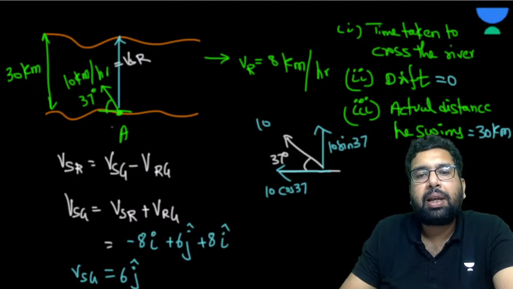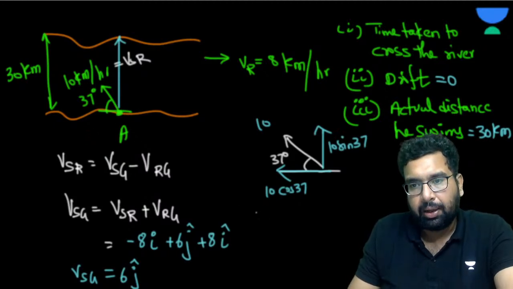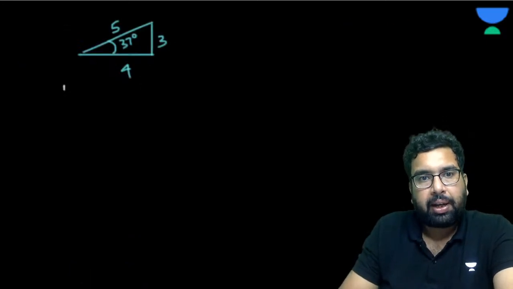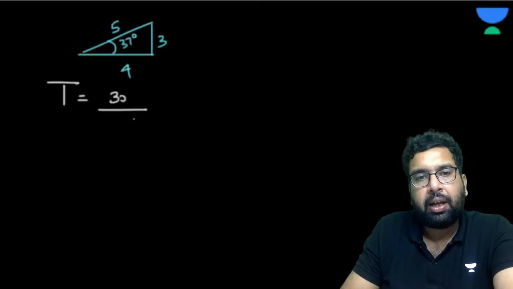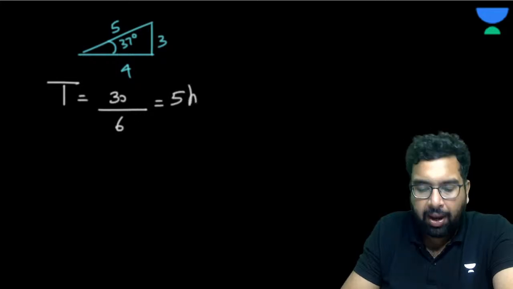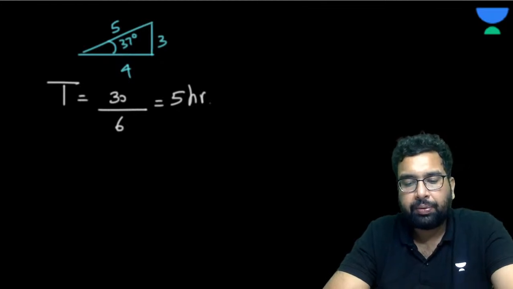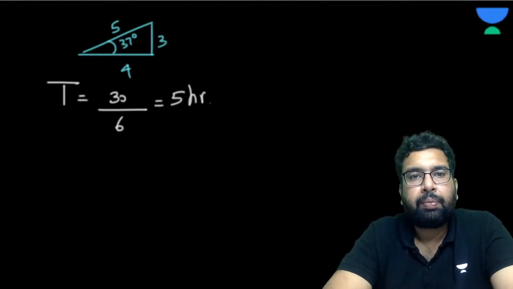And what is the time taken? So what is the distance he traveled in y direction? That is 30. In y direction, what is the velocity? 6 km per hour. So this is going to be 5 hours, isn't it? Very, very easy. Yes or no? Please answer me.